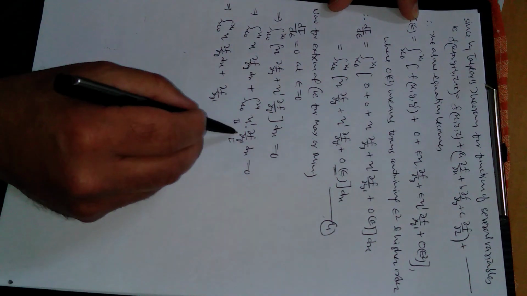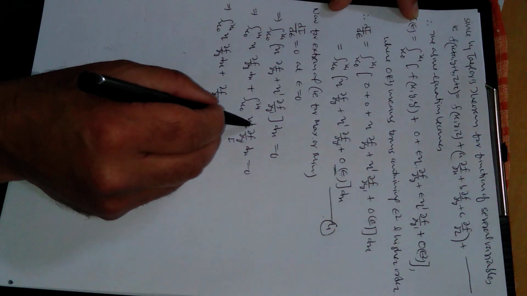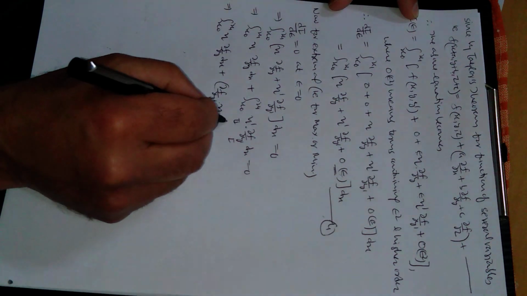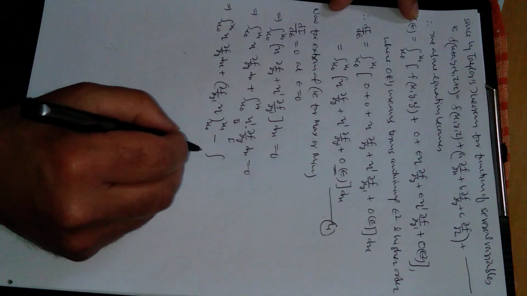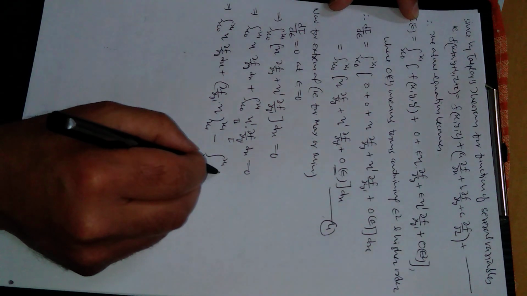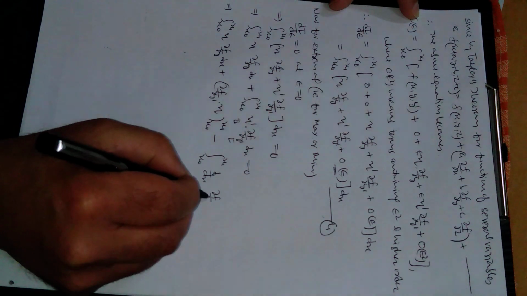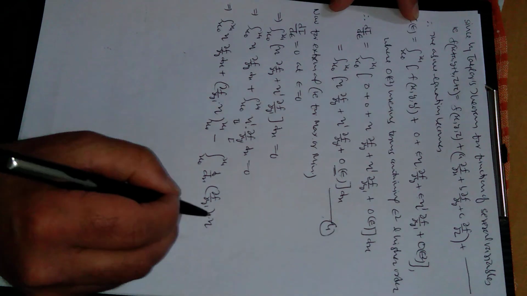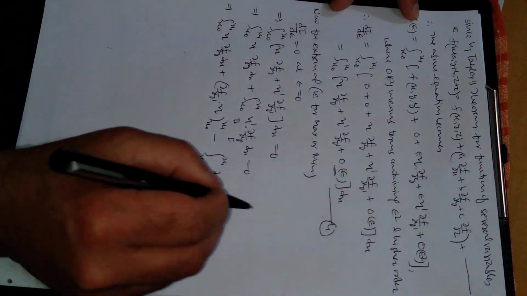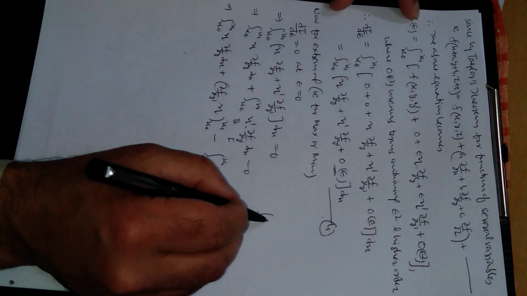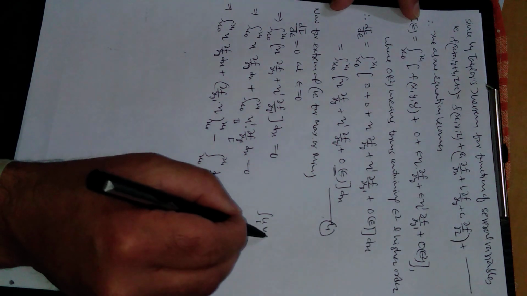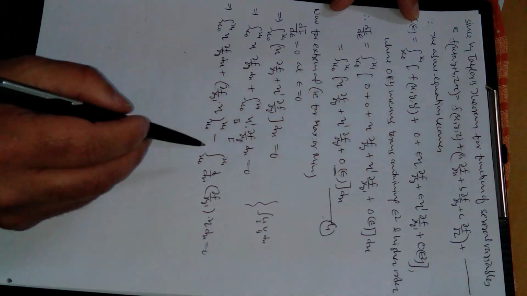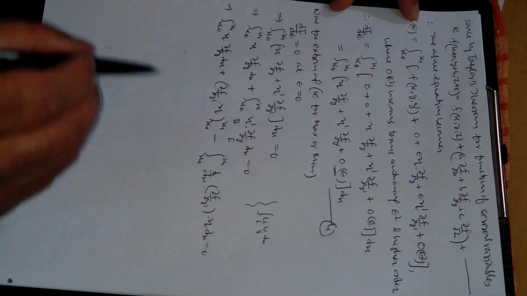This is integration by parts: integration of first as it is, integration of this will be eta, and the limit is from x naught to x1, minus integration of the derivative of the first, the derivative of partial f with respect to y dash, into the integration of this, because derivative and integration cancel, we are left with eta again, with respect to x equal to 0. This is integration of uv, first function, second function, with respect to x. Integration by parts: first as it is, integration of second, minus integration of derivative of first, integration of second.